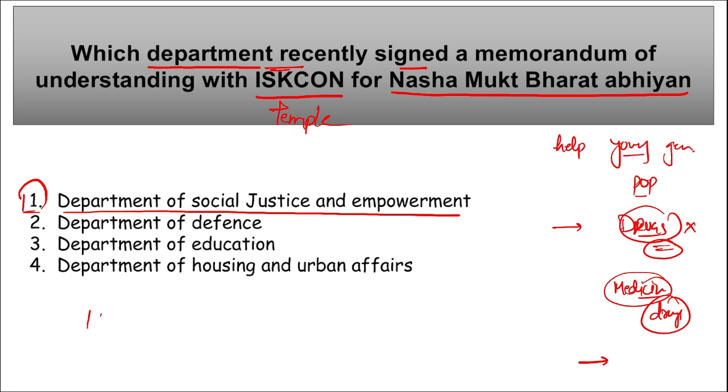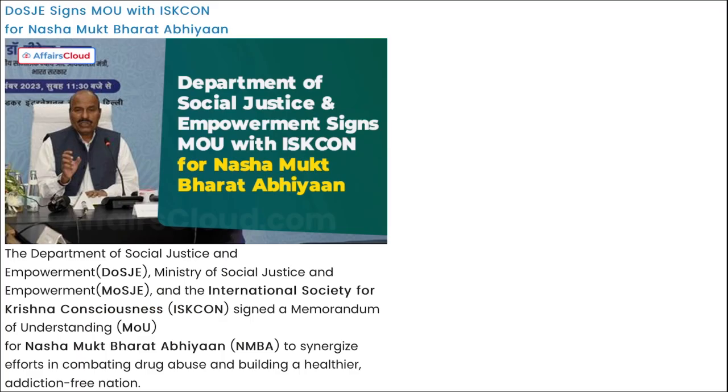Then we saw this ISKCON. We know that ISKCON is a chain of temples, right? But what is the full form of ISKCON? Here you can see, International Society for Krishna Consciousness, correct? It is ISKCON. Here, this collaboration will help in spreading the message of Nasha Mukt Bharat Abhiyan among the youth, women, and students.